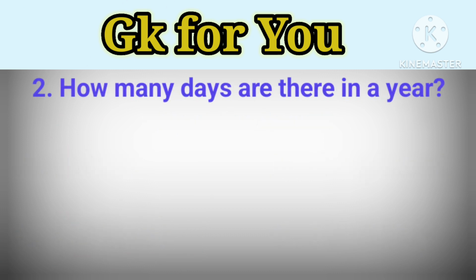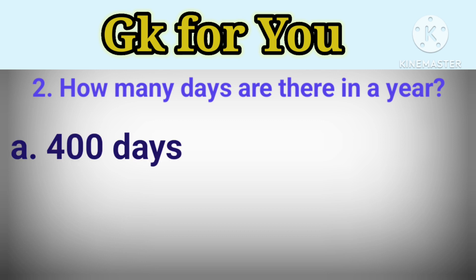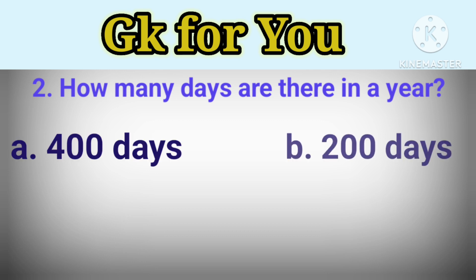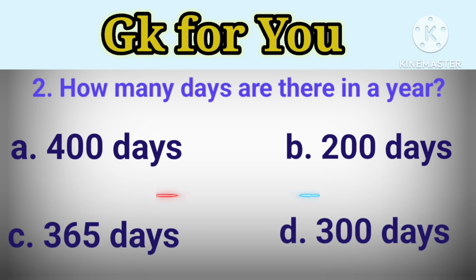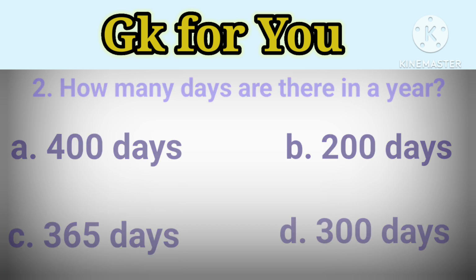The second question is, how many days are there in a year? Option A, 400 days. Option B, 200 days. Option C, 365 days. Option D, 300 days. Your time start now. The answer is C, 365 days.